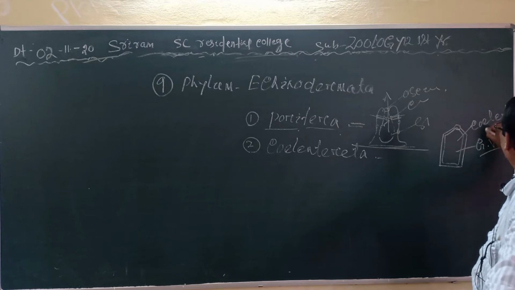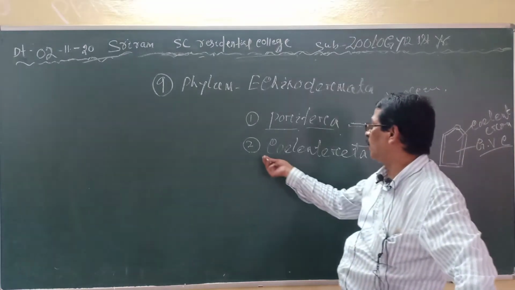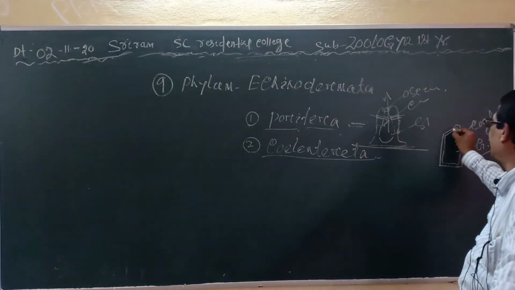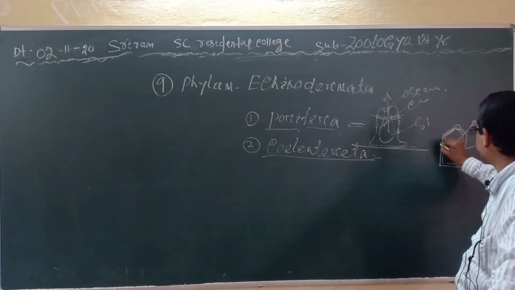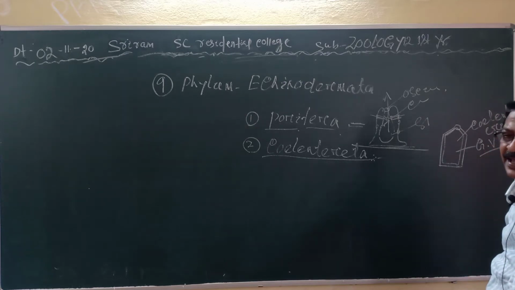I have told you there is a proverb, all coelenterates have a coelenteron. Clear? That means all the animals belonging to the phylum Coelenterata must contain the coelenteron or gastrovascular cavity.